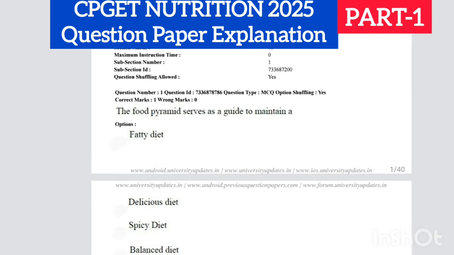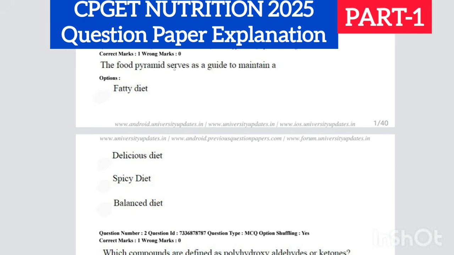So the first question is, food pyramid serves as a guide to maintain dash. Obviously we know that the food pyramid mainly tells us about a balanced diet, right? It doesn't tell about fatty diet, delicious diet or spicy diet. It tells us what various food groups you are supposed to include in the diet. So the correct answer is balanced diet.